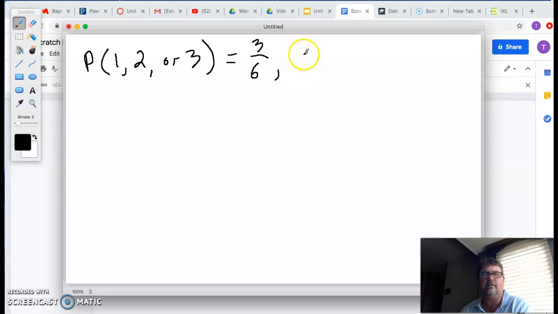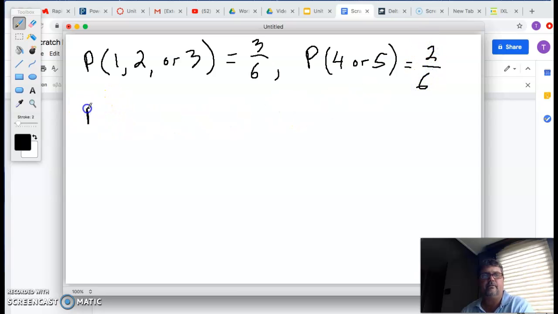And what's the probability of a 4 or 5? Well, there's 2 favorable outcomes out of 6 total again. And finally, we want to know the probability of a 6, and it's 1 favorable outcome out of 6 total.